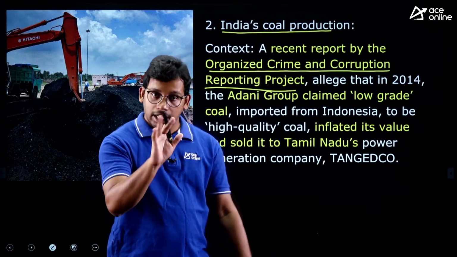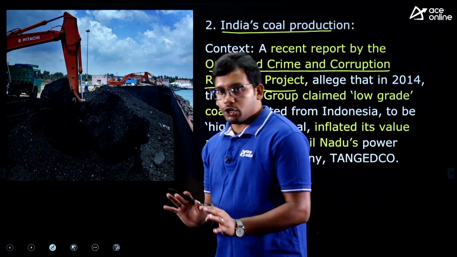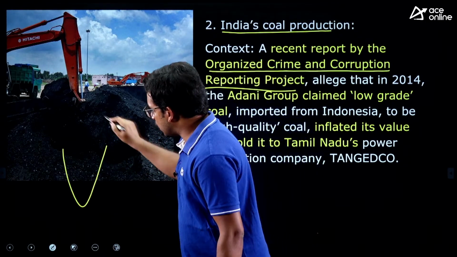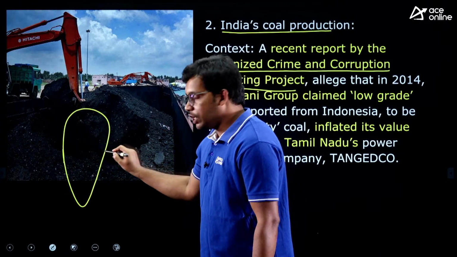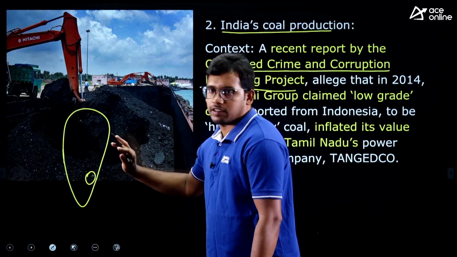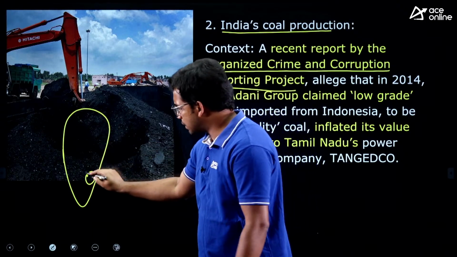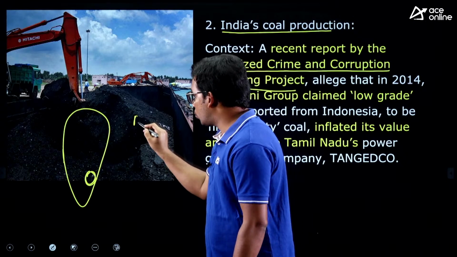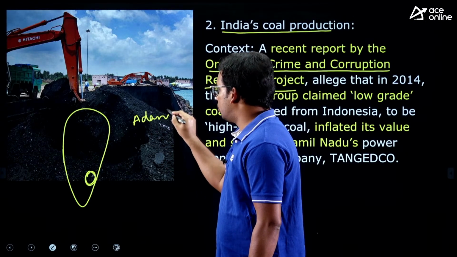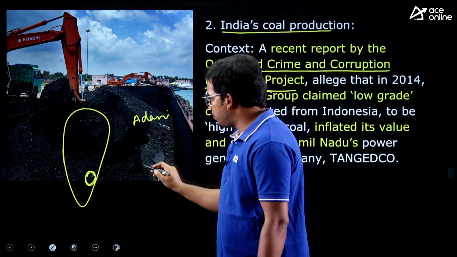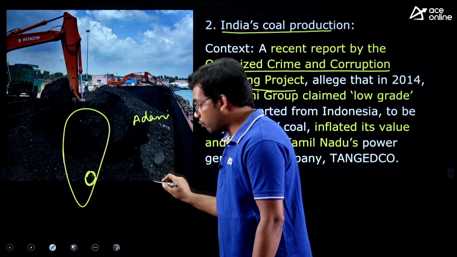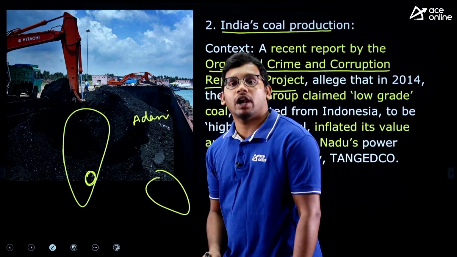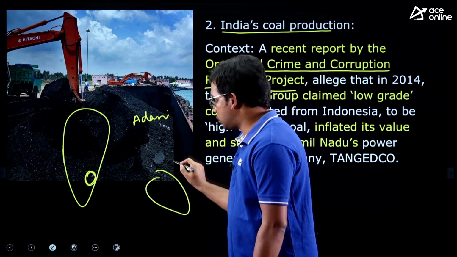It claimed that, understand, we need coal for electricity, right? Let's take India as an example. We need coal for generating electricity, for example, this has happened in Tamil Nadu. Now the report said Adani Group, a private firm, imported cheap quality coal from Indonesia.